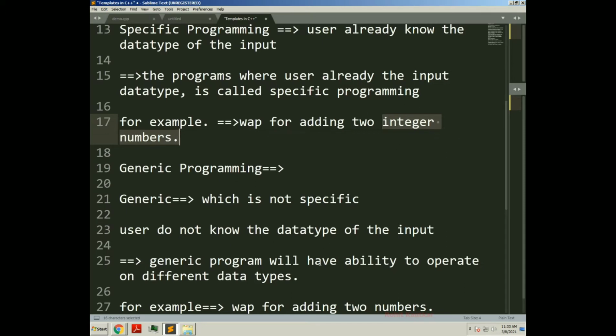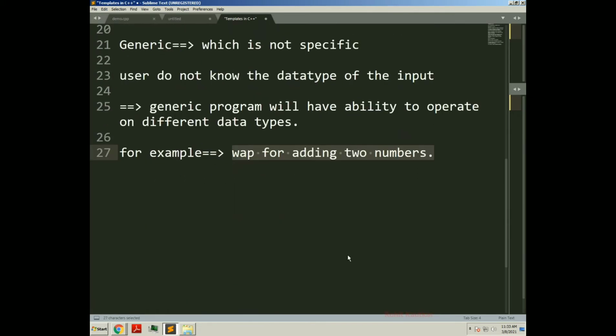But in the generic one we have not specified the input data type on which the program will operate. So whatever program we write for adding two numbers, it will be able to work with integer, float, double, etc.